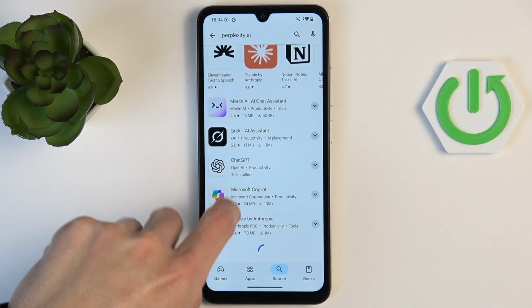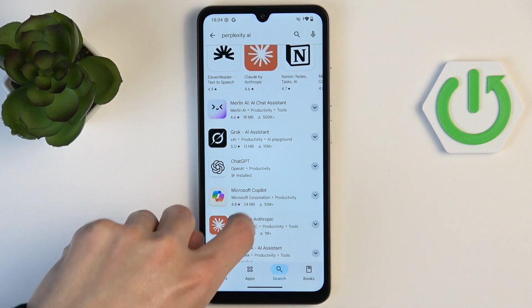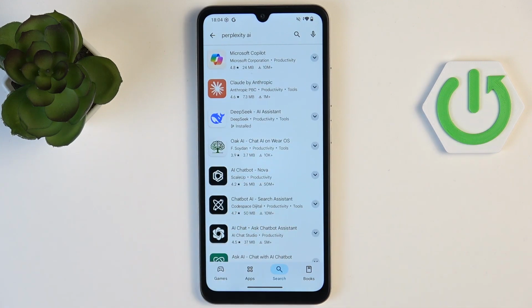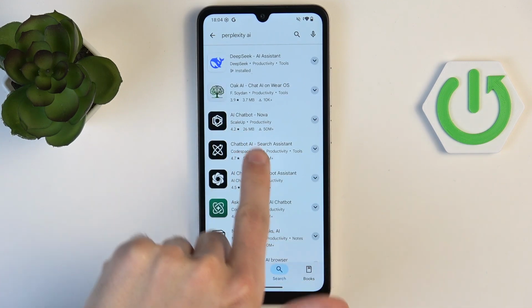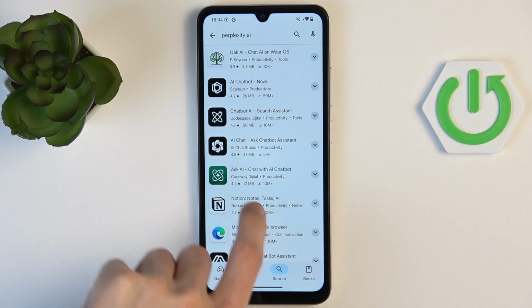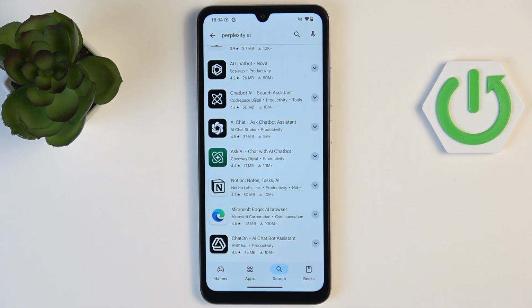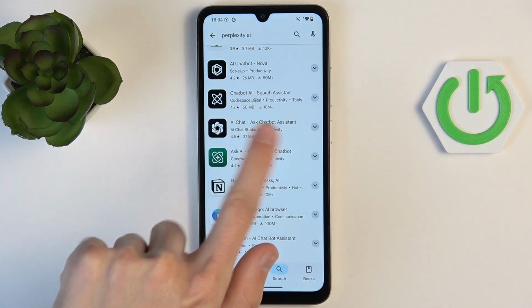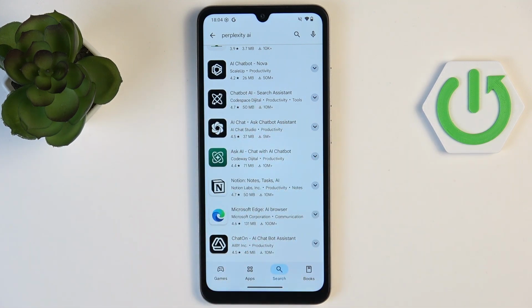And if we scroll down, we should see a little bit more of these AI assistants. We can see that we also have Chatbot AI, Search Assistant, AI Chat, Ask Chatbot Assistant, Ask AI. They don't really have any custom name on them, meaning that almost all of them are in some way, shape or form fake.